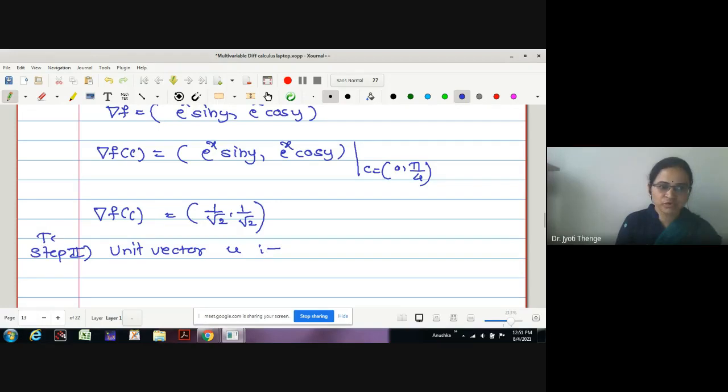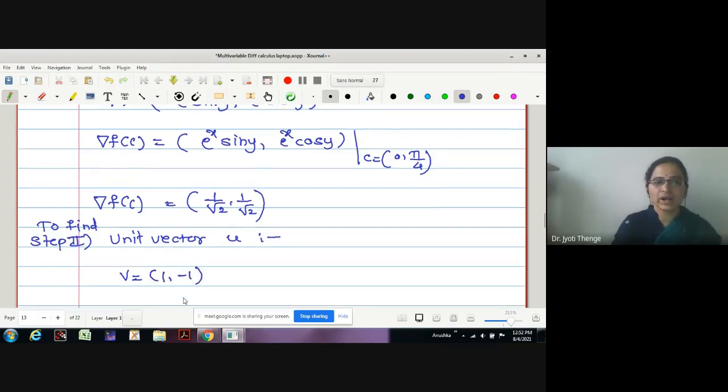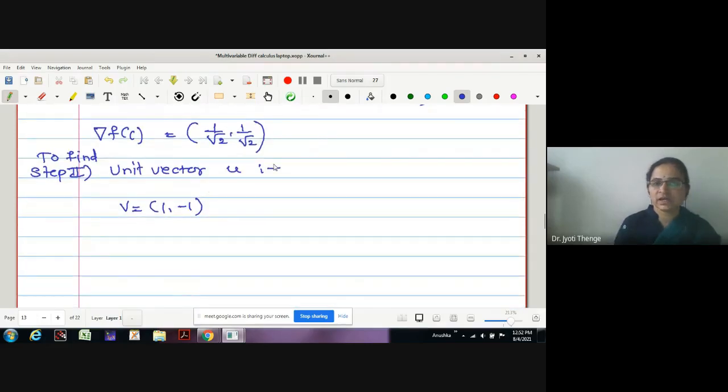Here you can write, find unit vector. In which direction were we asked to find the total derivative? In the direction V, where the coordinates of V are 1 and minus 1. We will first check whether this vector is a unit vector or not.